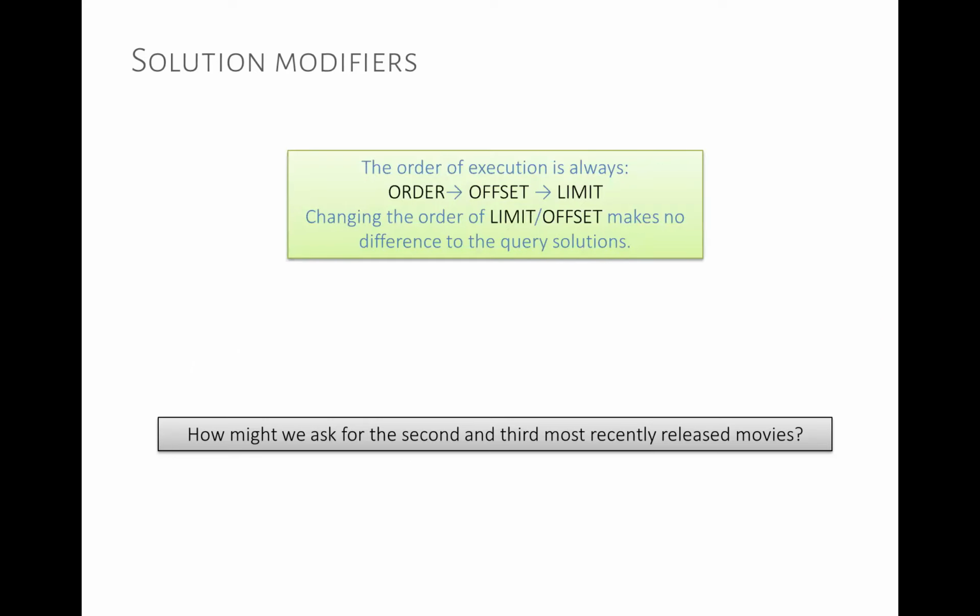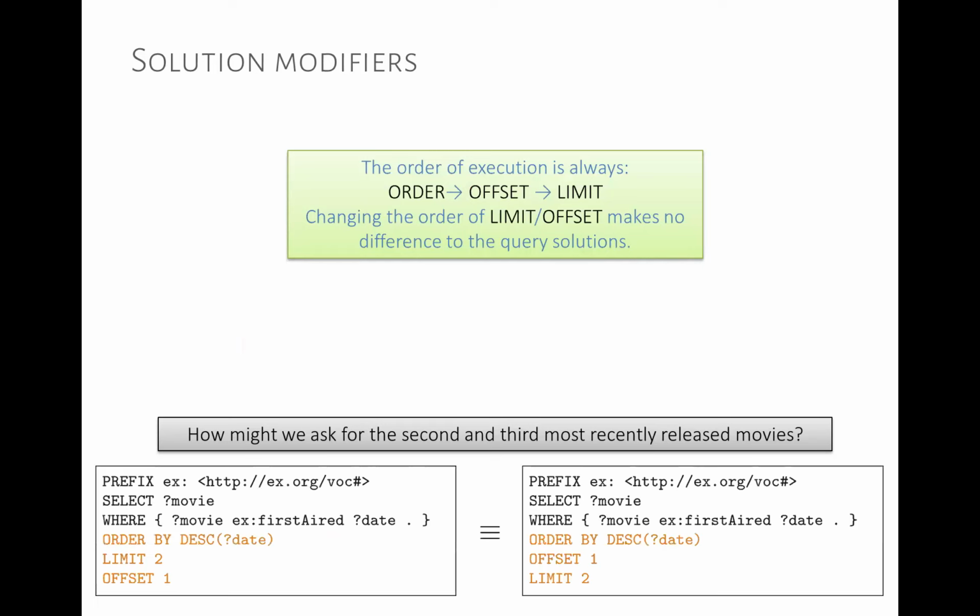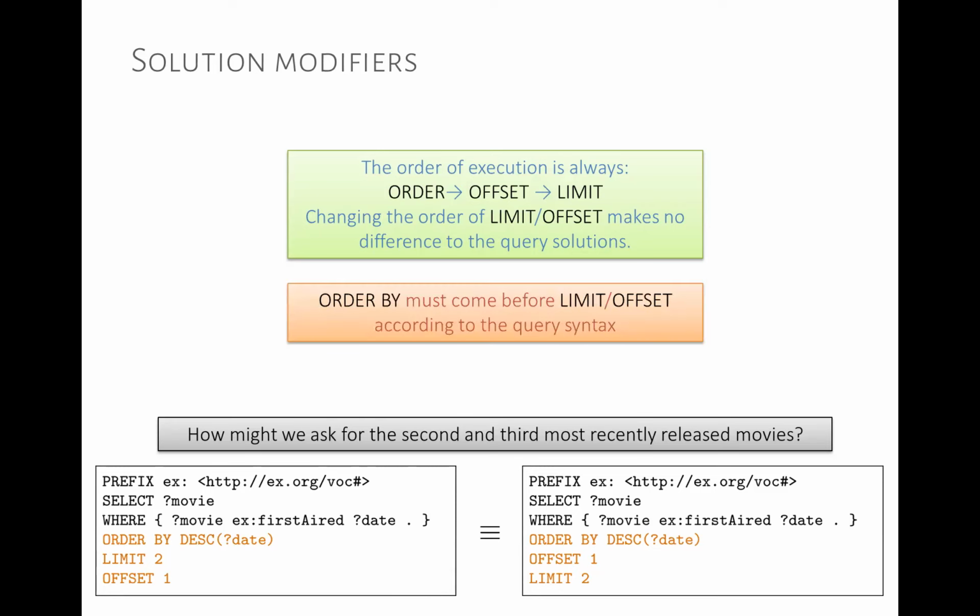So the order of execution is always order, then offset, then limit. It doesn't matter in which order they're written. We can only change the order of offset and limit, which is a little bit messy. But if we write limit 2, offset 1, or offset 1, limit 2, it doesn't matter. We're going to apply offset first and then limit. Order by must always come before this, but this is already in the syntax. So this query would be invalid if we try to put order by after the other elements.